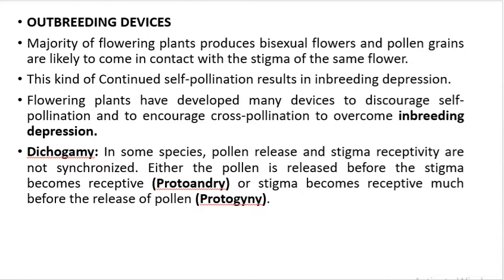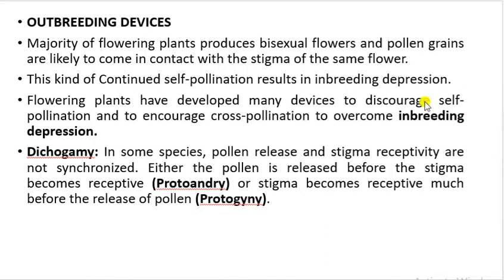Now, in this class, we will start with another topic that is known as outbreeding devices. Now, what are these outbreeding devices? Basically, the name itself suggests that outbreeding means the breeding takes place with different plants, not the same plant. These kind of devices which help the breeding to take place with different plants are known as outbreeding devices.